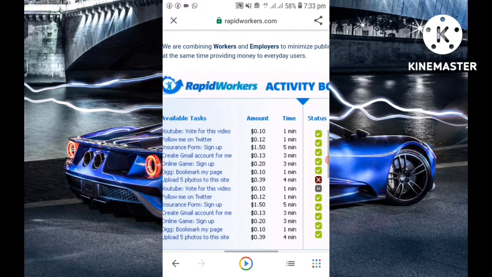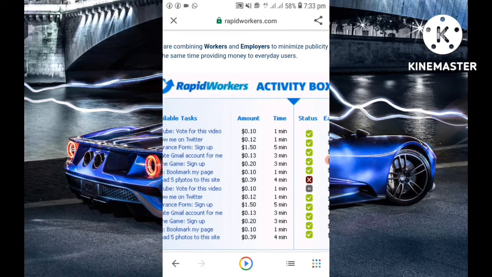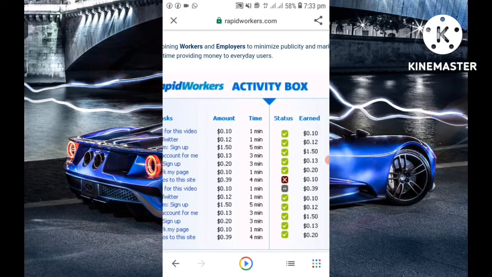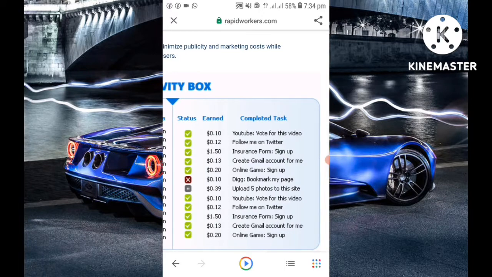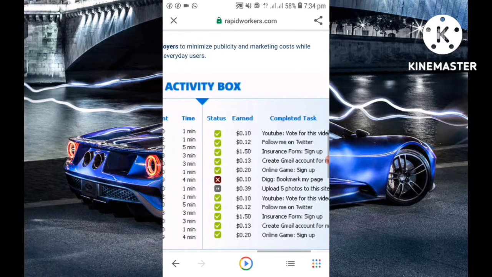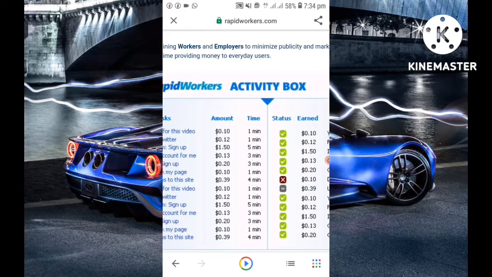The first one says YouTube, vote for this video. So the person wants you to go to YouTube and vote for his video, and you are getting 0.10, that's 10 cents. The time available is just 1 minute, so you only need 1 minute to finish that task and get your 10 cents. You can see the status says that the person has done it, that's why the mark is green and correct, and in the end, the person has gotten his money. The second task is follow me on Twitter. So you have to go and follow that person and you get paid.